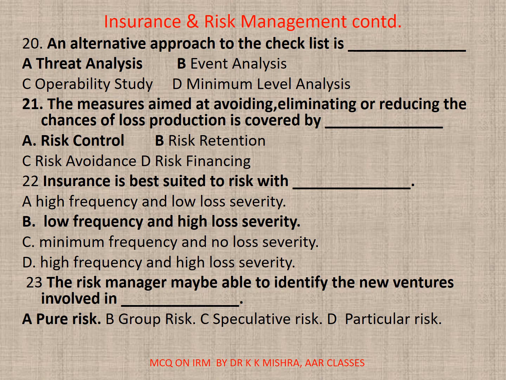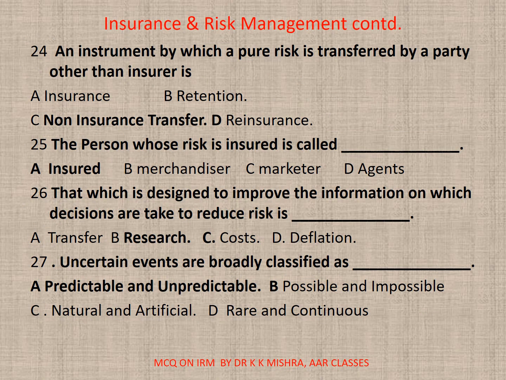23. The risk manager may be able to identify the new ventures involved in dash. A. Pure risk. B. Group risk. C. Speculative risk. D. Particular risk. Correct option is A. Pure risk. 24. An instrument by which a pure risk is transferred by a party other than the insurer is dash. A. Insurance. B. Retention. C. Non-insurance transfer. D. Reinsurance. Here correct option is C.